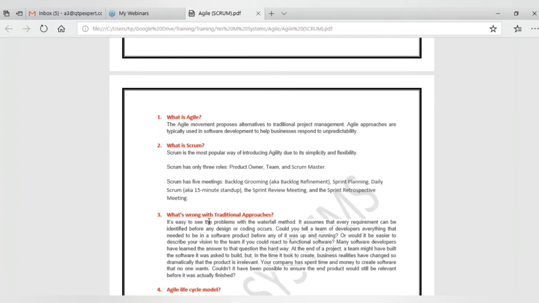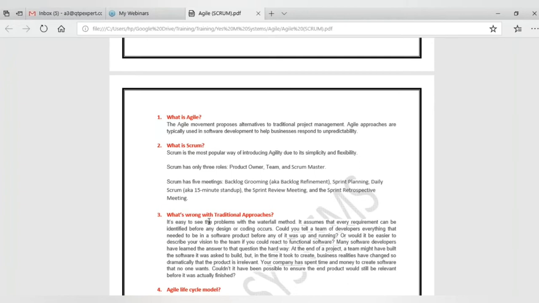In the waterfall model, you have to plan each and everything in the beginning, then you go for development. In the waterfall model you have different phases, like requirement, design, coding, testing, implementation. If you want to develop something, at least 6 or 7 months before, or at least 1 year before, all the requirements should be frozen. Then the design is going to start. Design will take some time. Once the design is done, then the development is going to start.